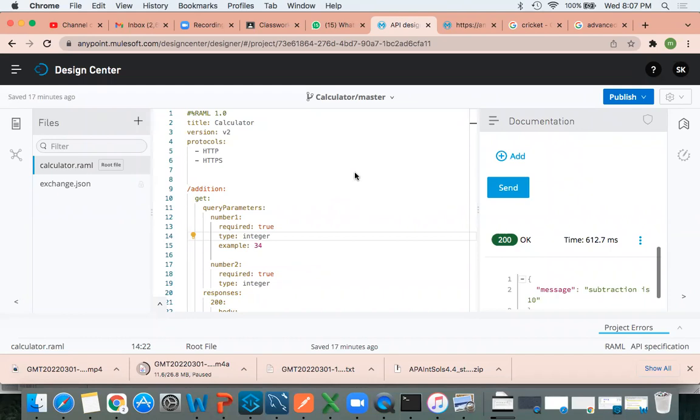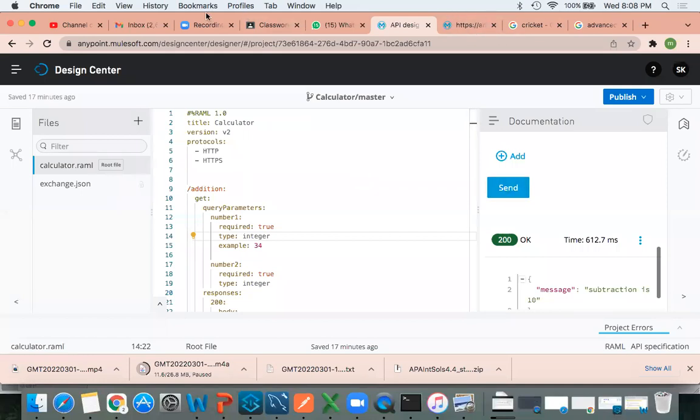Can we test the whole API in a single shot? No. Can you call 3 people at a time? No, right? See, if I want to call Sheikh, first I have to call you, then I can call someone else. Here also it is the same way. At a time, you cannot call 3 endpoints.